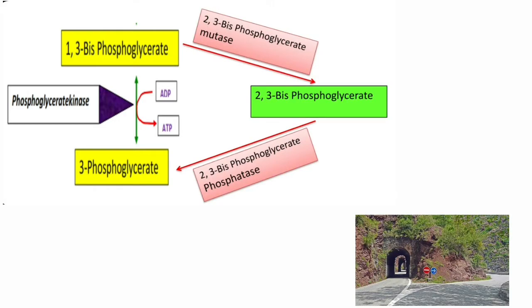We can compare this pathway with a bypass road, where part of the main road divides, covers some area, and again joins the main road. In the same way, some reactions of the pathway divide from the main pathway and after that join it again. This separation from the main pathway and rejoining leads to bypassing reactions of the pathway. That's why it is called the bypass pathway.